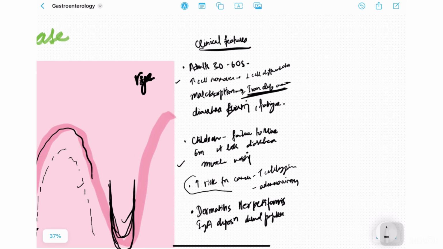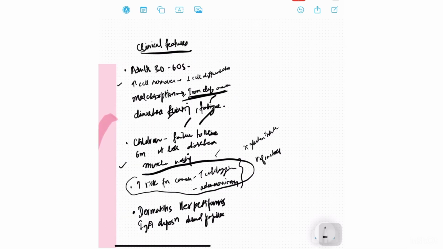Now, you can suspect cancer if there is refractory celiac disease. That means if the person stops consuming gluten altogether, they're not going to have any symptoms. But even on ceasing their gluten intake, if they're still experiencing symptoms like diarrhea, fatigue, bloating and malabsorption, you are going to want to suspect if they have developed some sort of neoplasia.